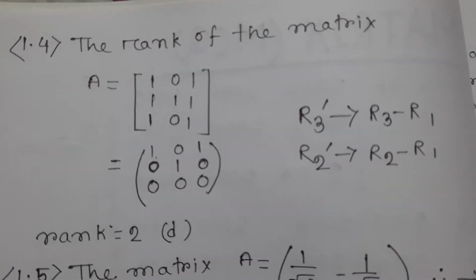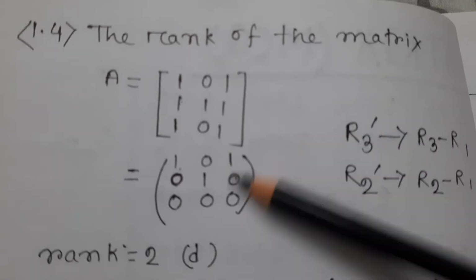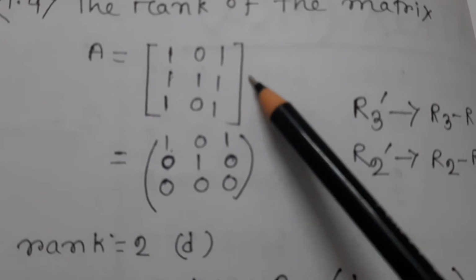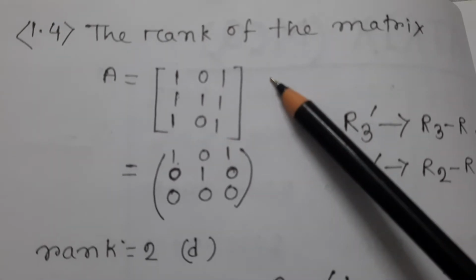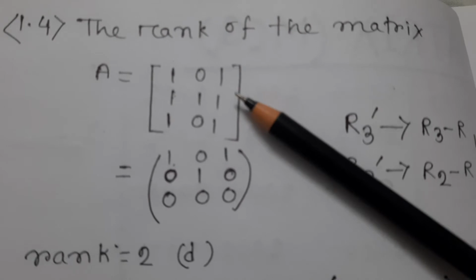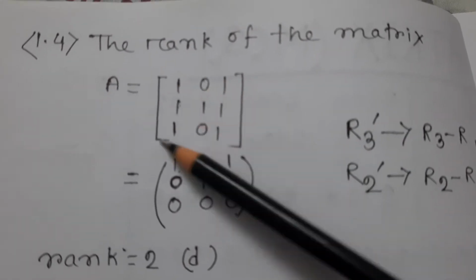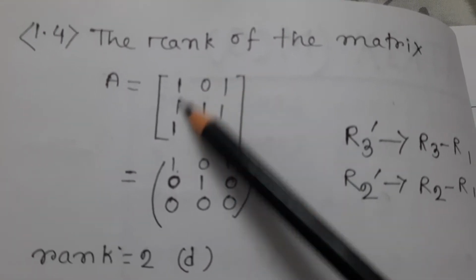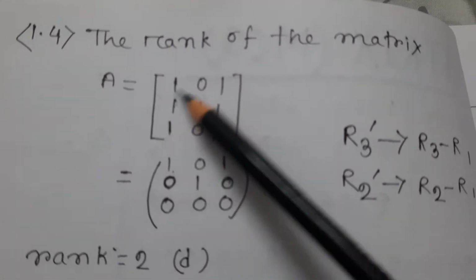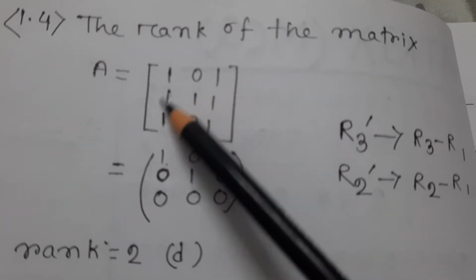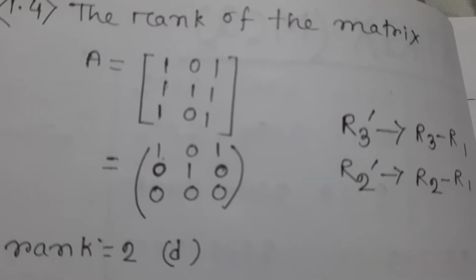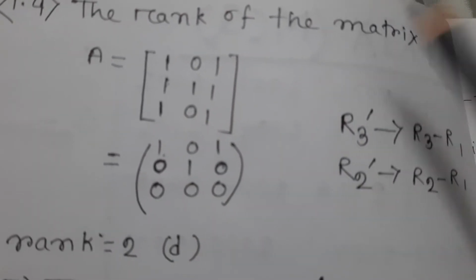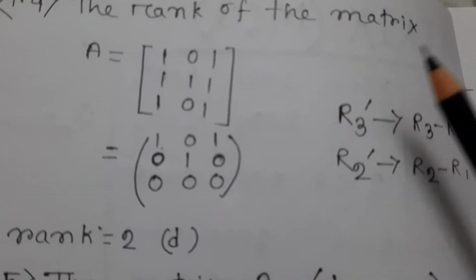Another process is to just find the determinant of this 3 cross 3 matrix. So its determinant is 0. So its rank is not 3. After that, calculate all the 2 cross 2 minors from here. Take the determinant of every 2 cross 2 minor. If there exists one non-zero 2 cross 2 minor, then its rank will be 2. That is our second process.